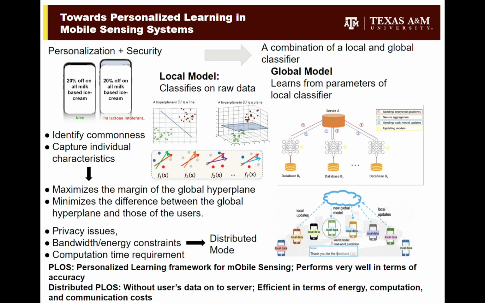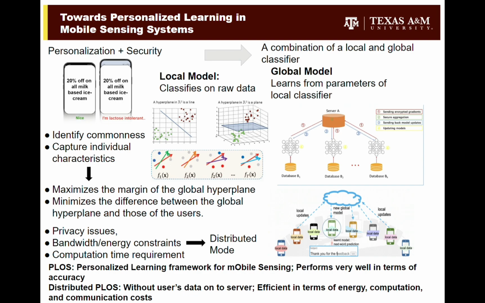But machine learning algorithms can help provide this if we use a system of a local model and a global classifier. The idea is that we have a local classifier on a handheld phone, which will be trained on the user's personal data, and a global classifier that will take into account all the users' data and try to model commonness between all the users. The global classifier can also be used as a reference for all the local classifiers, because you don't want to retrain the local classifier every time. Based on the already pre-trained classifier, you can retrain some parts of it rather than the entire model.